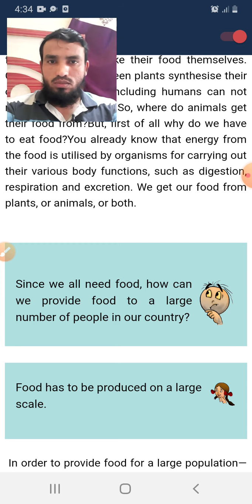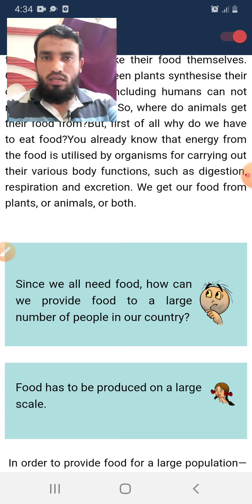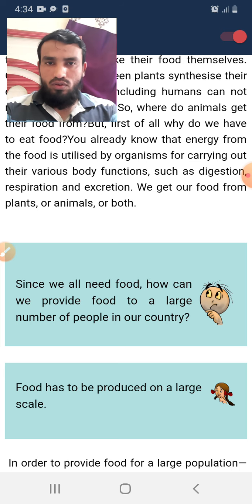Systems like digestion, respiration and excretion work in our body, and they also require energy. For that we are eating food. So we get this energy from food, from plants or animals, or from both.